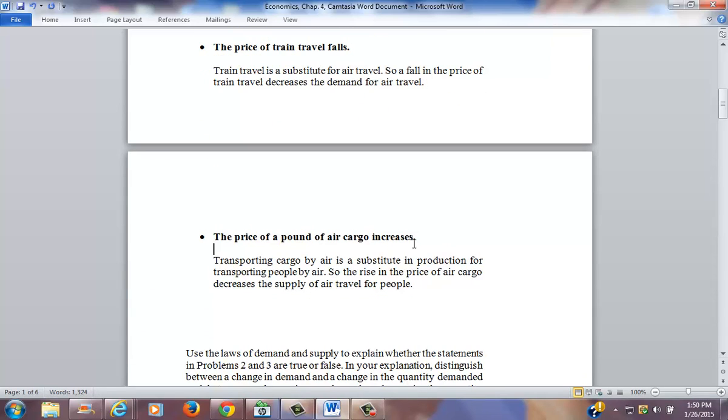And finally, the price of a pound of air cargo increases. Transporting cargo by air is a substitute in production for transporting people by air, so the rise in the price of air cargo decreases the supply of air travel for people.